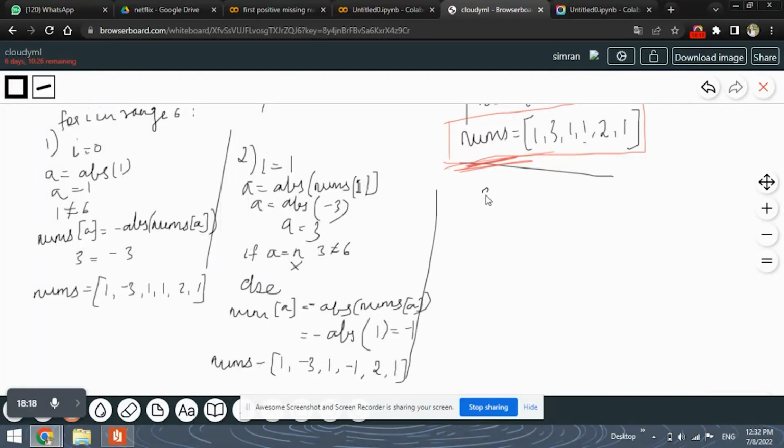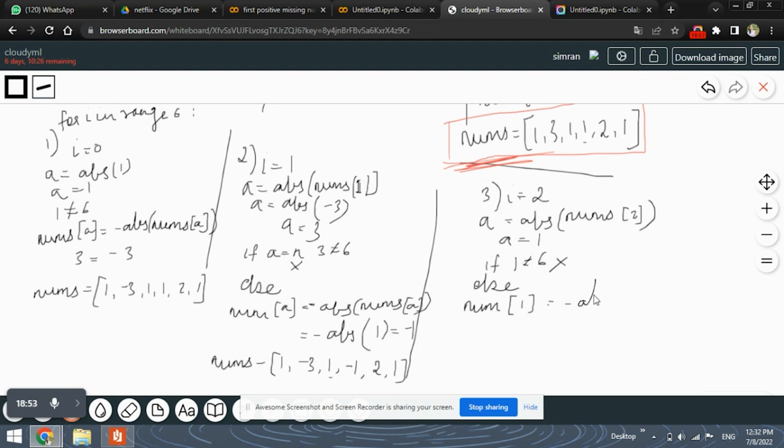We will go ahead with the next iteration, wherein the I value will be 2. So again, we will find out the A, which is the absolute of nums of 2. Here, nums of 2 will be this 1, correct? So A will be 1. Again, we will perform the same steps. 1 is not equal to 6, so this condition will not be satisfied and we go to the else condition. In the else condition again, we substitute nums of 1 with minus absolute of nums of 1.